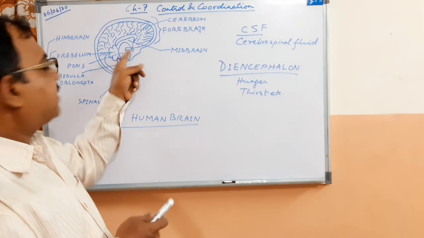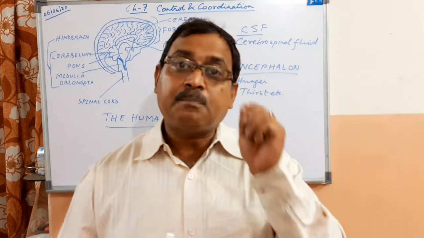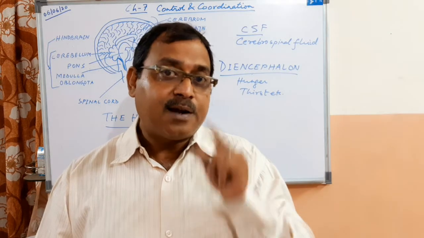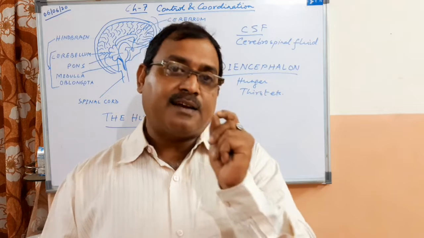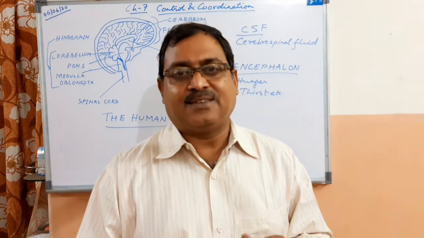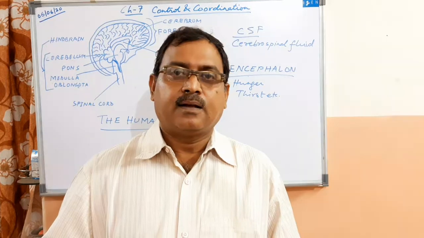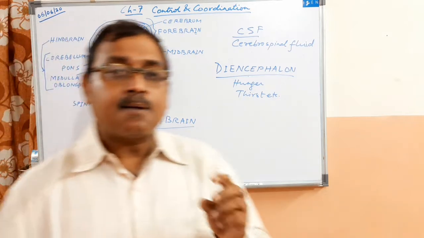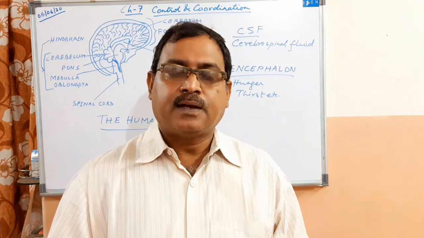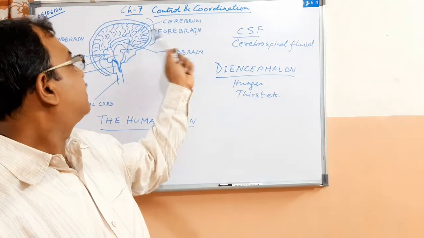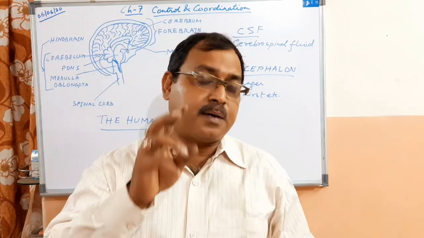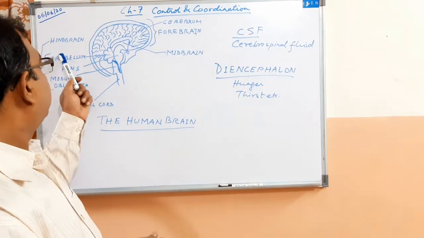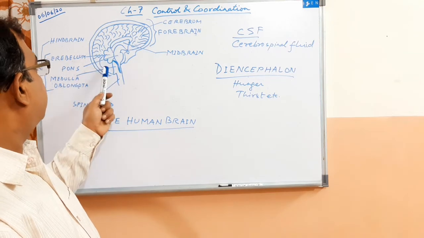And then below at the floor of the diencephalon is the pituitary gland, which is also called as the master gland. I have already told you while teaching endocrine system. So the pituitary gland is at the floor of the diencephalon. The midbrain, here, it has the optic lobes. Like olfactory lobes are present in the cerebrum, the optic lobes are present in the midbrain and it helps in our vision.